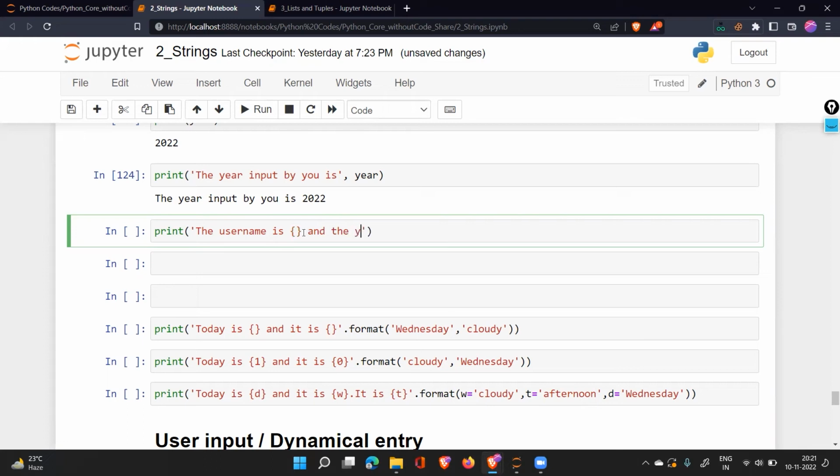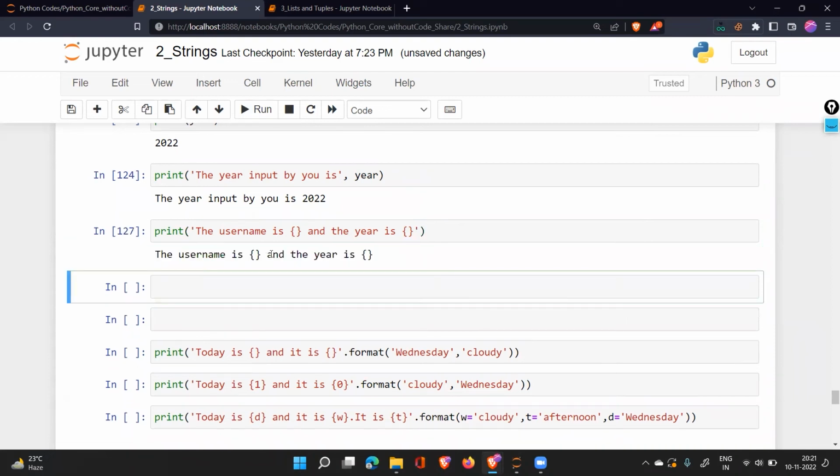And the year is, another curly braces. So I'm making a placeholder kind of thing, where you can put the data later. So I say the username is this and year is this. Now, how do I bring the values to put at these placeholders? After my text has completed, if I print this now, it will print something like this. But in place of the curly braces, I want a proper value.